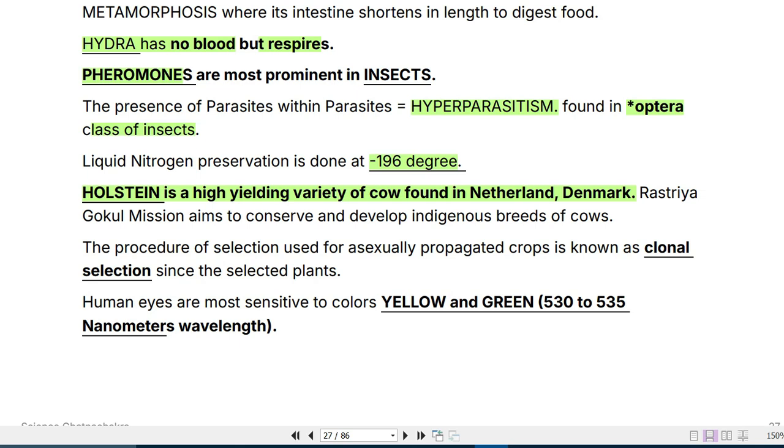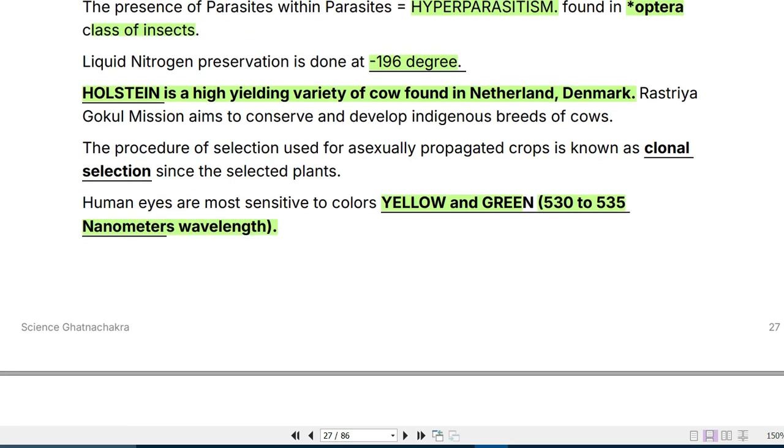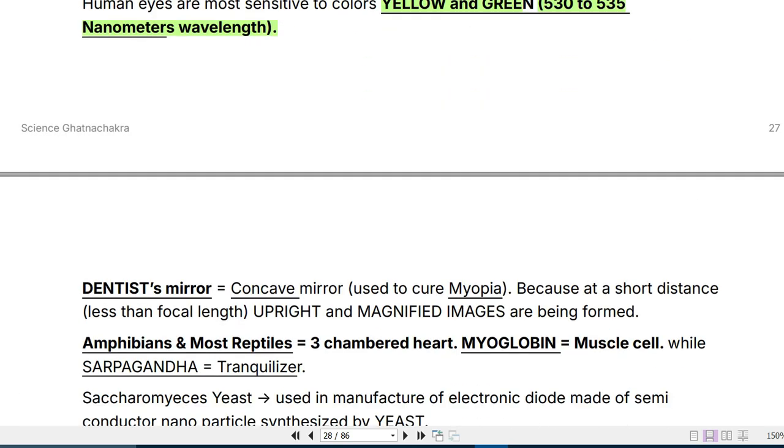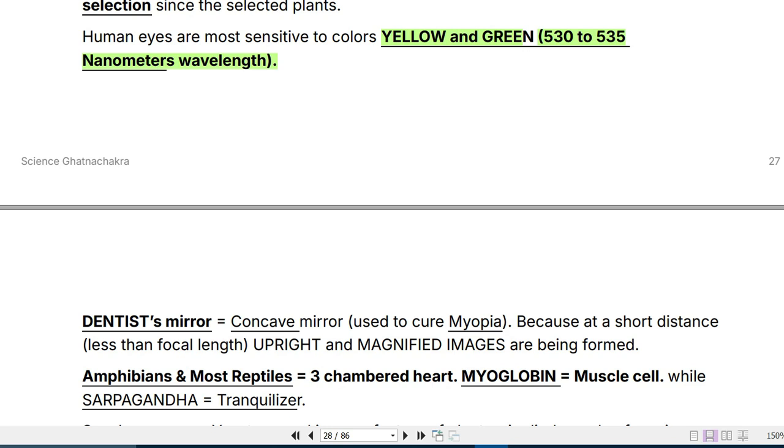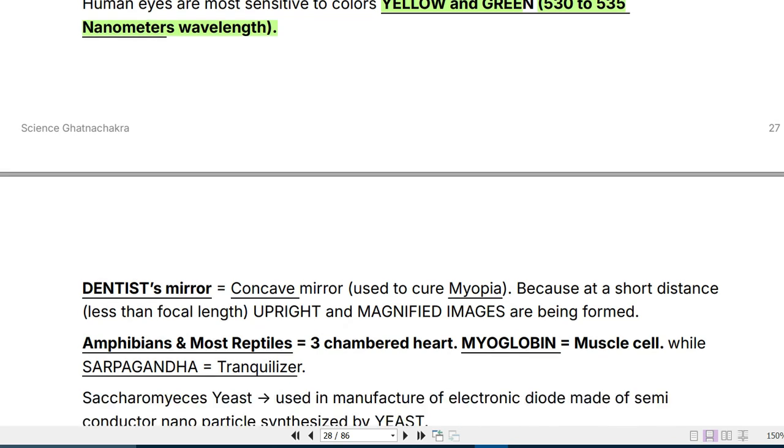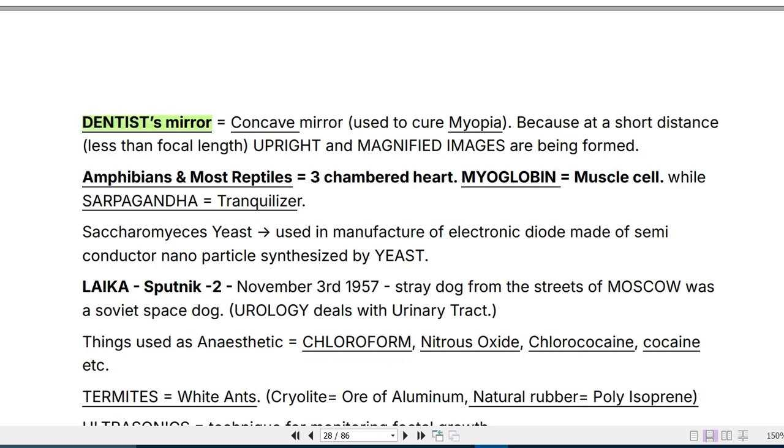Human eyes are most sensitive to the colors yellow and green, 530 to 535 nanometers wavelength. Okay, yellow to green colors, 530 to 535 nanometers. Then a dentist's mirror is a concave mirror. It gives an upright and magnified image. So with the help of a concave mirror, you get a magnified and upright image, right?